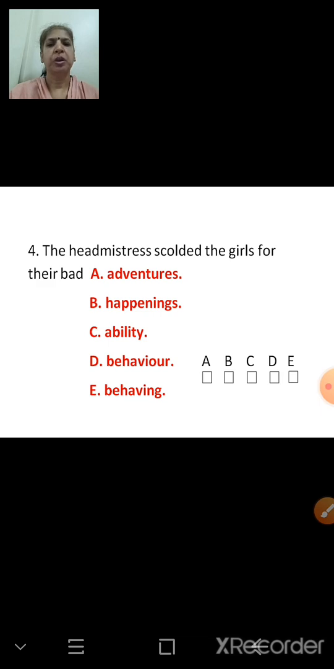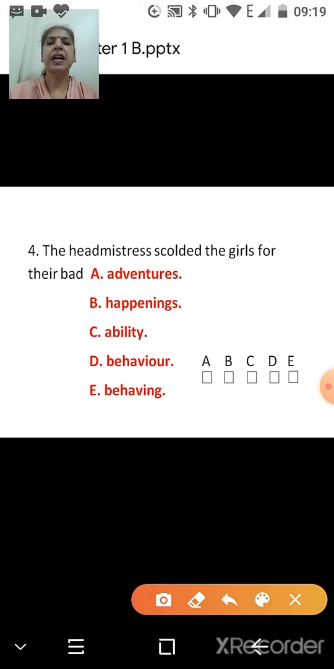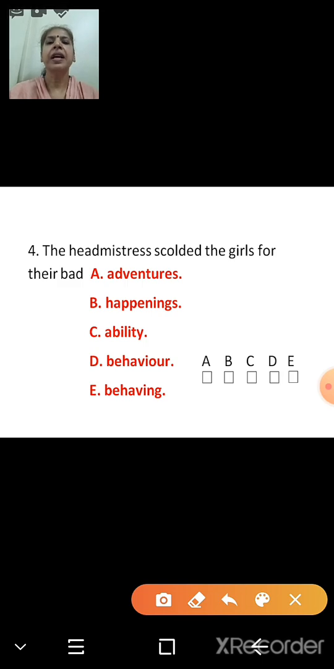No. Bad happenings? Bad ability? Bad behavior? Bad behaving? Which one is the correct one? Bad behavior. The headmistress scolded the girls for their bad behavior. You get the scolding for what? For your behavior. That is bad behavior. If you do not behave properly. So here also, bad behavior. The option is D.